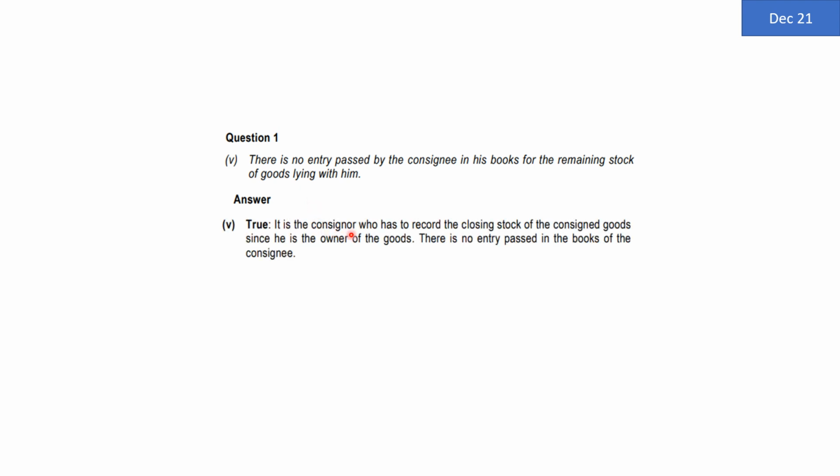It is the consignor who has to record the closing stock of the consigned goods since he is the owner of the goods. There is no entry passed in the books of the consignee. I hope it is clear to all of you. Consignee is an agent, and the consignor or the business is the principal who owns the goods.